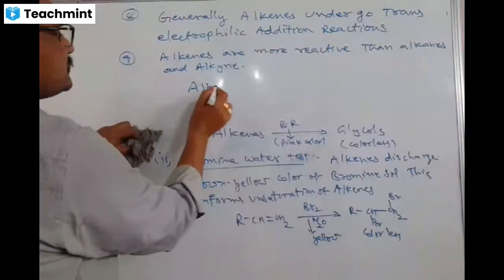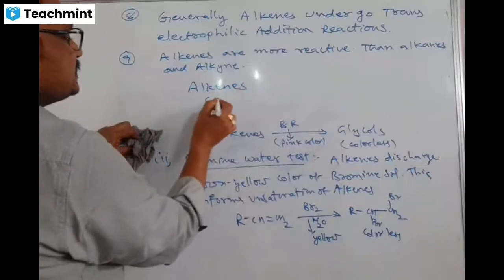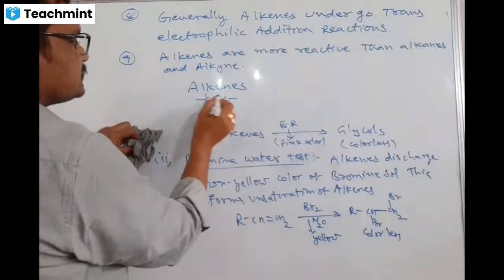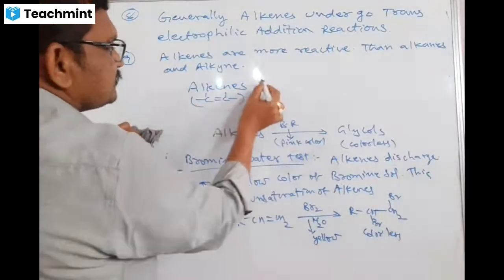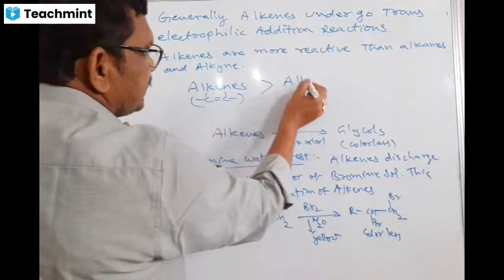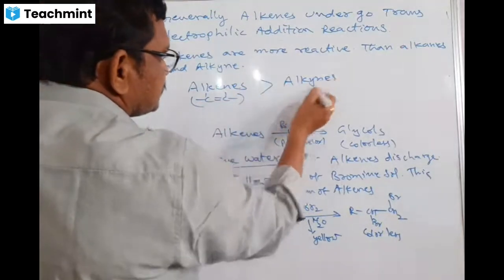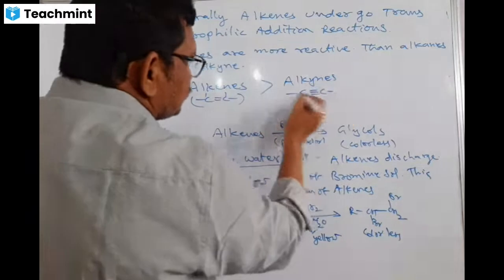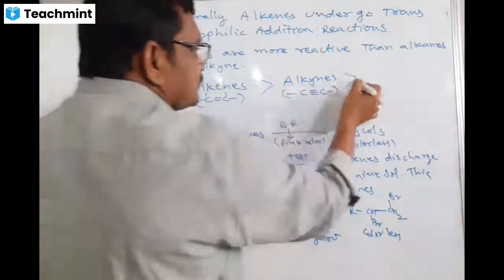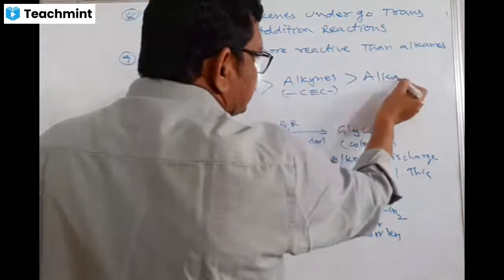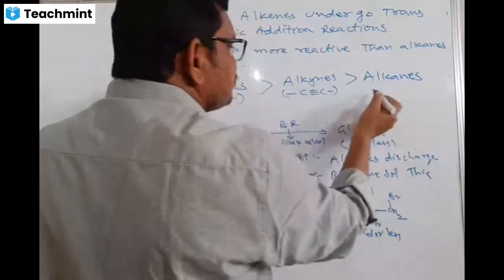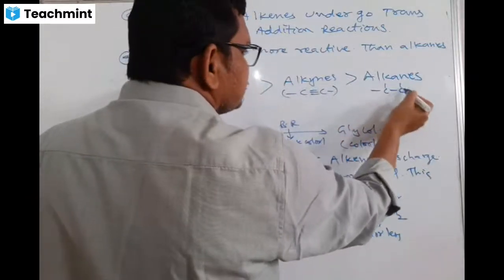Alkenes, that means C double bond C compounds, are more reactive than alkynes, you know, C triple bond C compounds. Then the corresponding alkanes. Of course, alkanes are stable compounds, all single bonds are there.